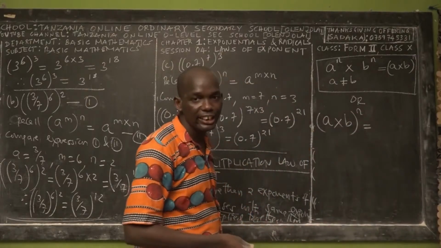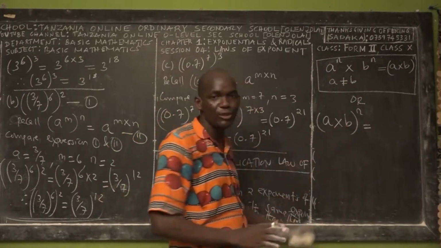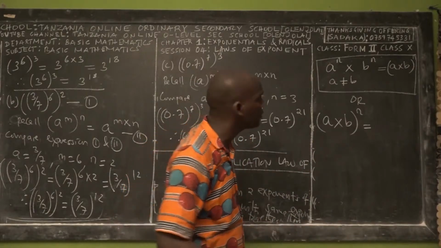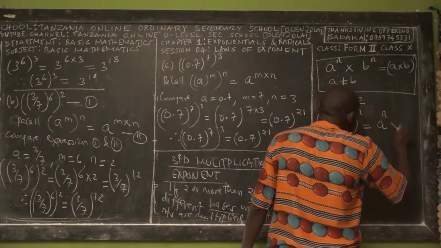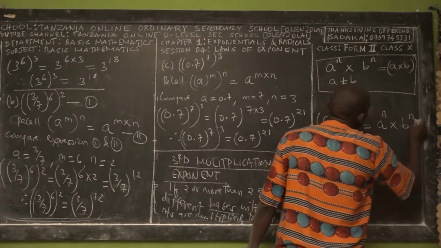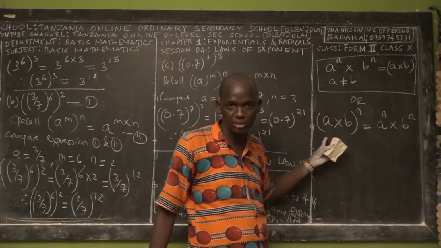If we are given the problem as A times B power n, we can write it in expanded form. So this is the single exponent. If you write in this way, it is a single exponent. Then we can write in two exponents: A power n times B power n. These are the two exponents, and this is the single exponent.